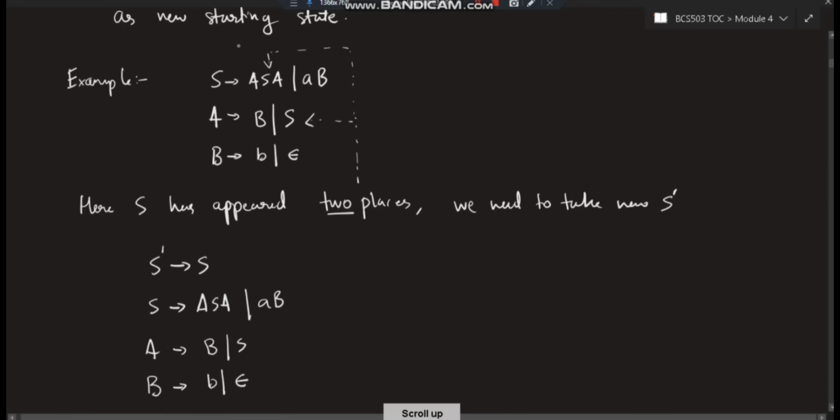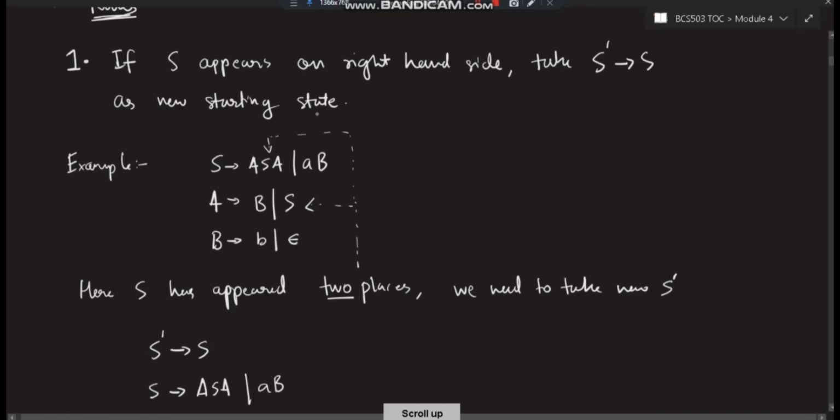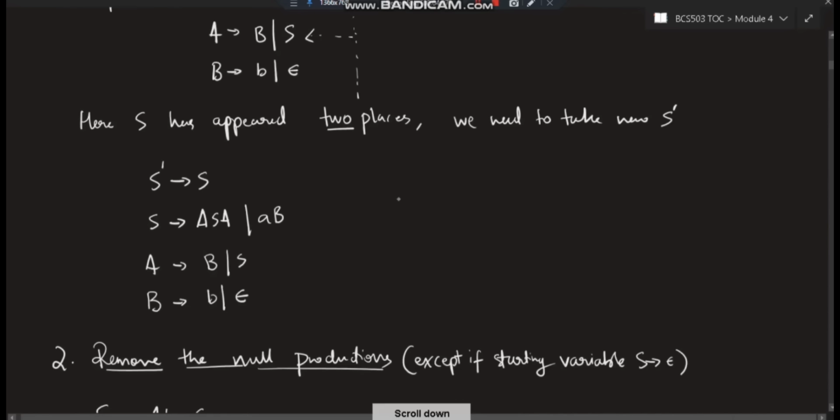This is the same as this one here. This and this are the same, there is no difference, only that we have to take a new starting state. Now the starting state is S dash, previously it was S. Got my point? What's rule one? Take a new starting state if you find the starting state anywhere in the right hand side. That's the first rule.